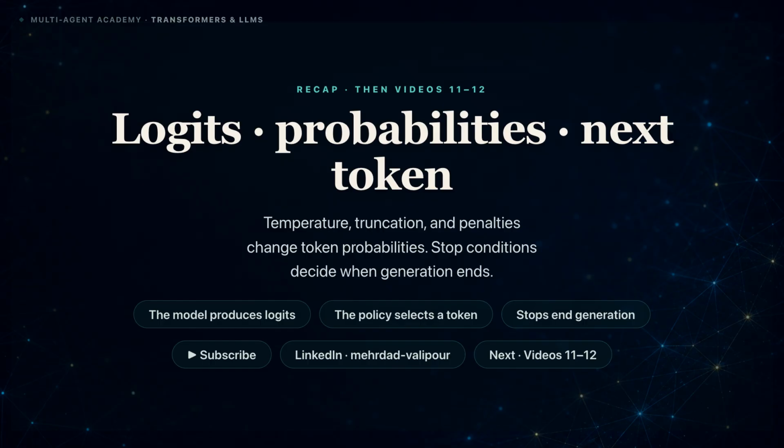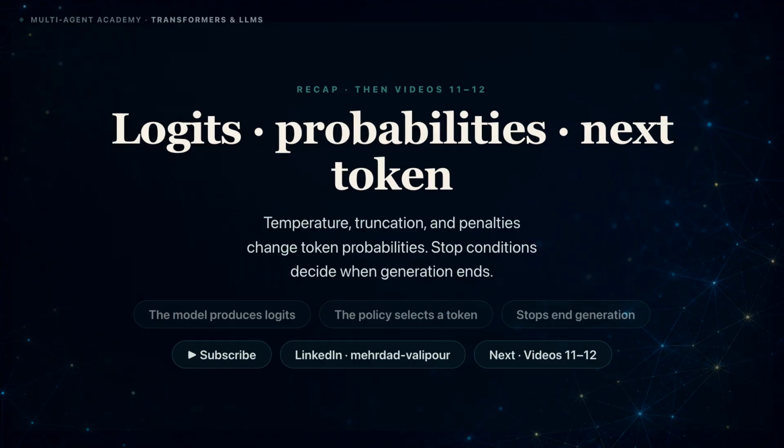Keep 3 ideas from this lesson. The model produces logits, while the decoding policy converts those logits into a selected token. Temperature, truncation, and penalties modify the probability distribution or candidate set. Stop conditions decide when generation ends. Measure each control by the behavior it changes, not by a vague idea of output quality.